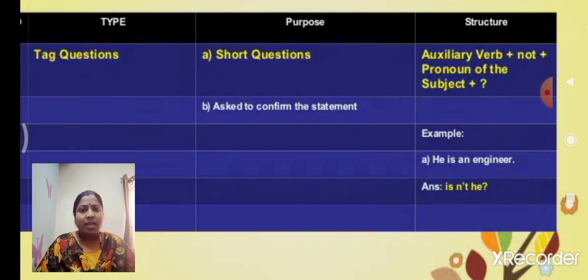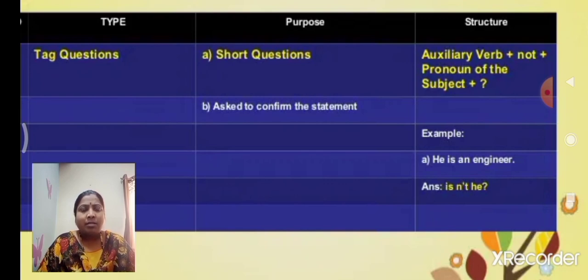Observe children, once again I will tell you. Tag questions, we can observe keenly. If the given statement is in positive sense, we write the tag question in negative sense. If the given statement is in negative sense, we put the tag question in positive sense.